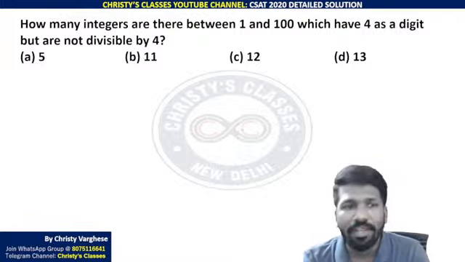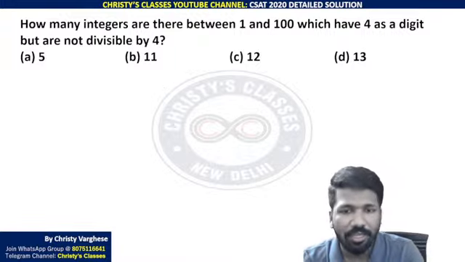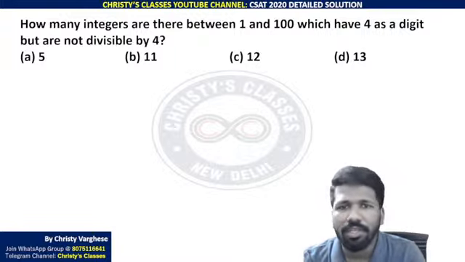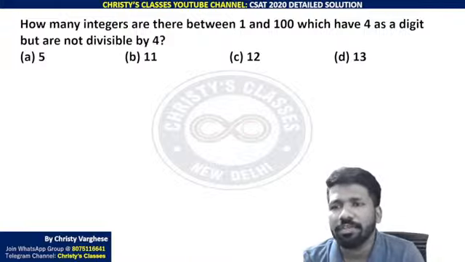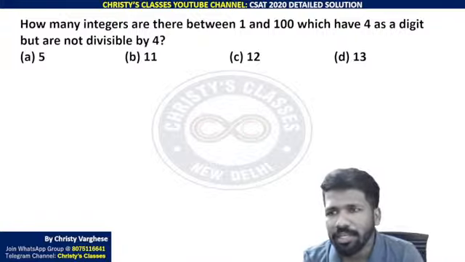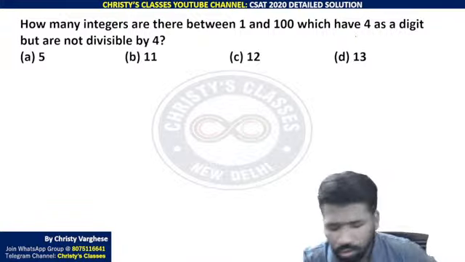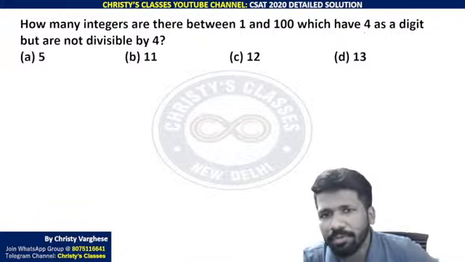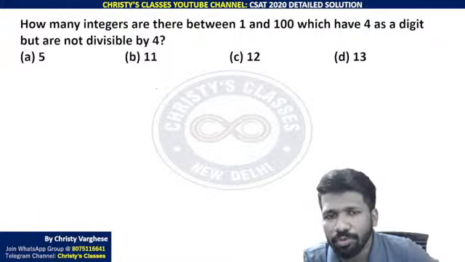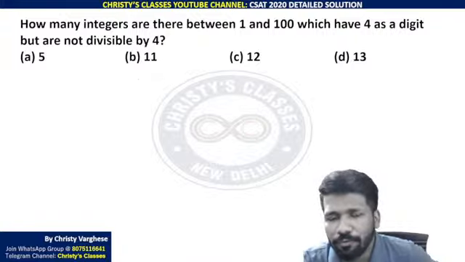Okay, listen very carefully. I'll start explaining. Question says how many integers are there between 1 and 100 which have 4 as a digit but not divisible by 4. Between 1 to 100 means 1 digit number and 2 digit number. So 4 as a digit means either unit place 4 should be there.